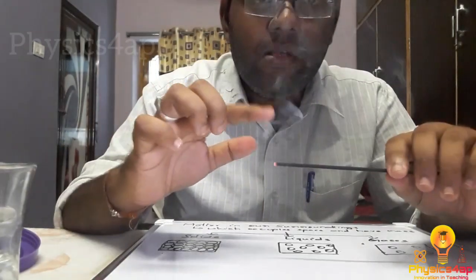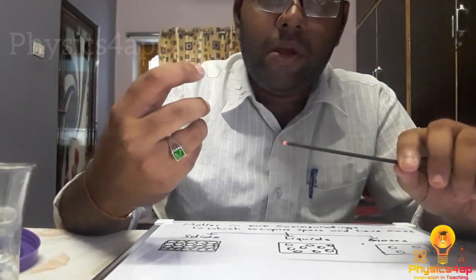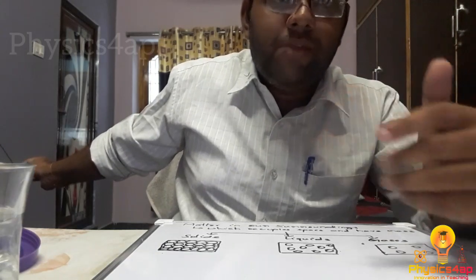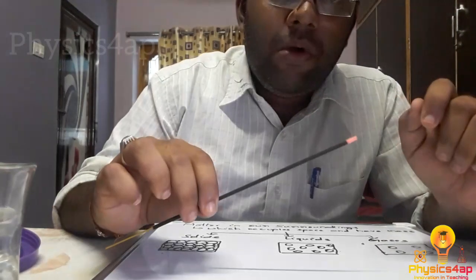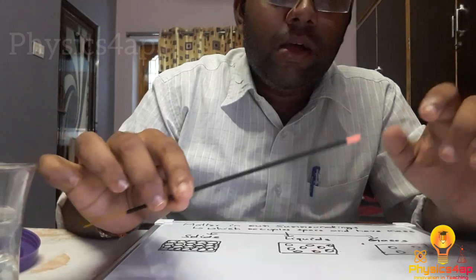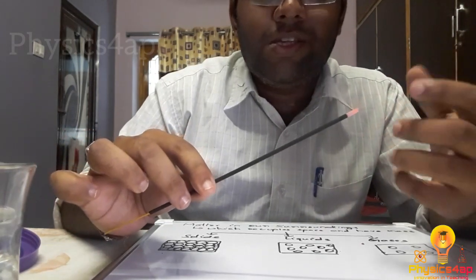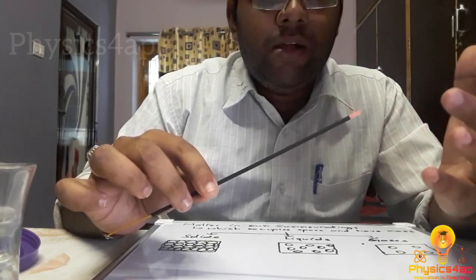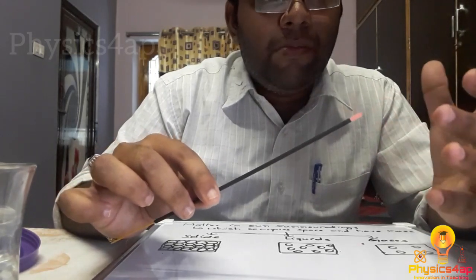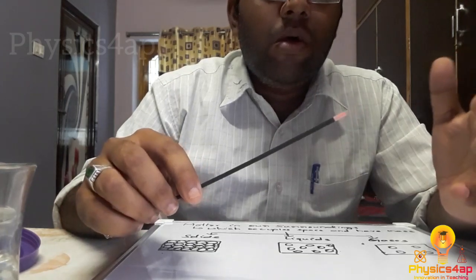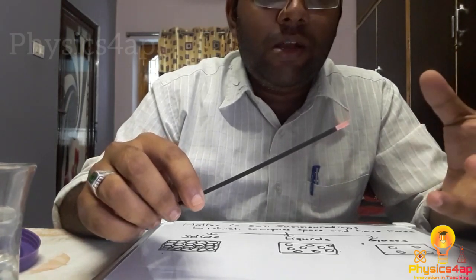As you can see, the gas is coming out from it, and if you keep it at the corner of the room, you can smell the perfume of that agarbatti. Why? Because the fume which is coming out is a gas. As the gas particles are very loosely packed, they can escape anywhere and move from one place to another very easily.